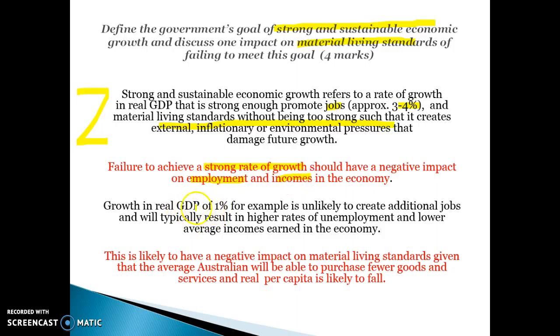For example, real GDP growth of 1% is unlikely to create additional jobs, which will lead to higher unemployment, lower incomes, and therefore lower material living standards. It's also likely to have a negative impact on material living standards, given the average Australian will be able to purchase fewer goods and services, and real GDP per capita is likely to fall. So a strong definition of the goal and a strong link to employment, to incomes, to purchasing power is important. Material living standards are all about purchasing